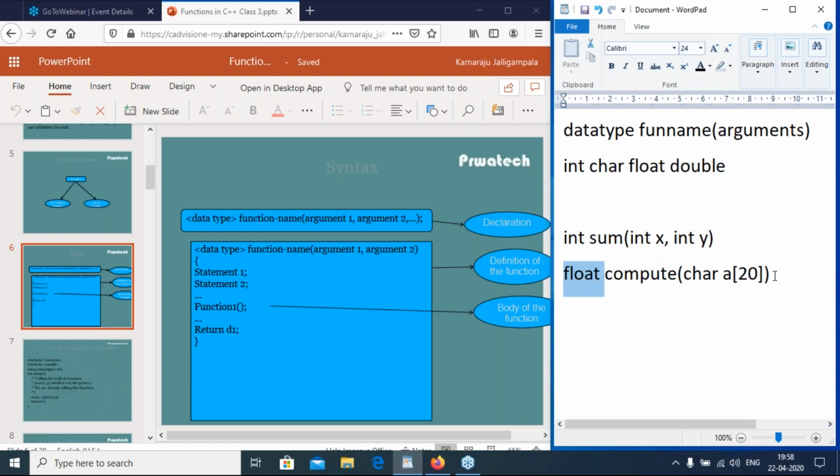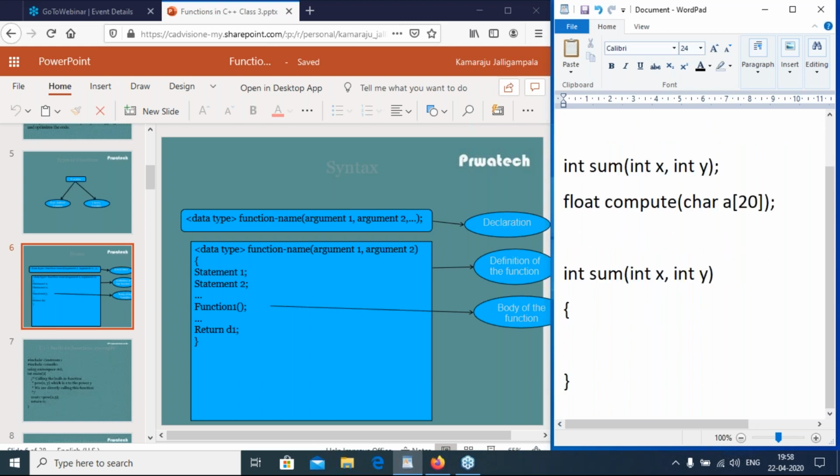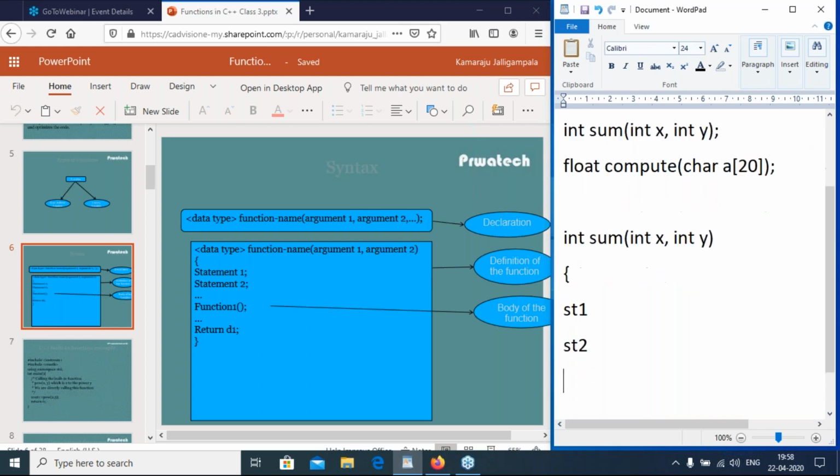So declaration has a semicolon. When I define the function, there is no semicolon. It starts with curly braces and ends with curly braces and has some statements: statement 1, statement 2, statement 3.